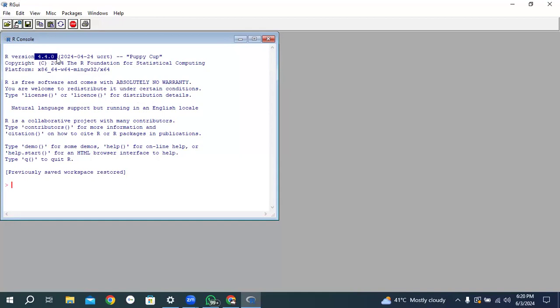All participants, please open R and just confirm whether it is working or not. When you have successfully opened it, it means it is working. If it shows some error, you need to make some changes. Dr. Isam has 4.3.1.